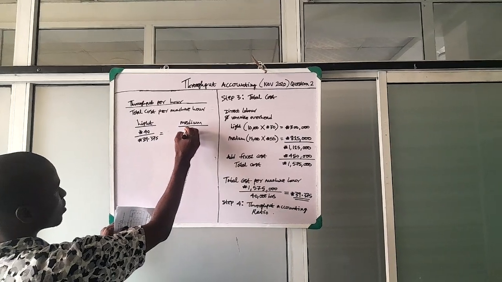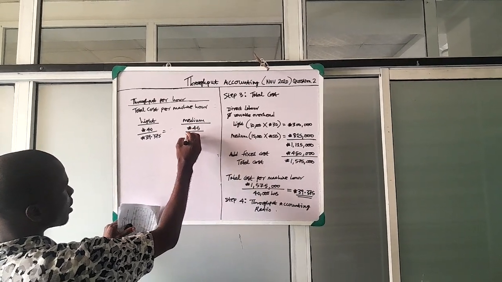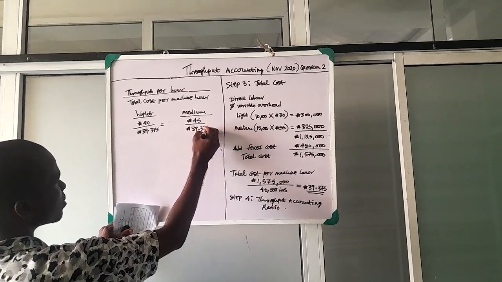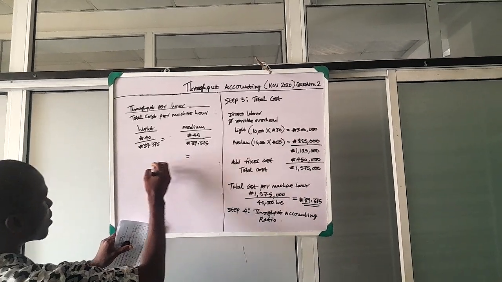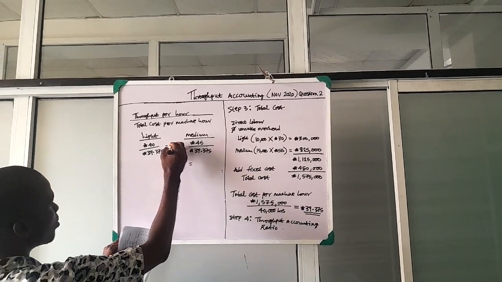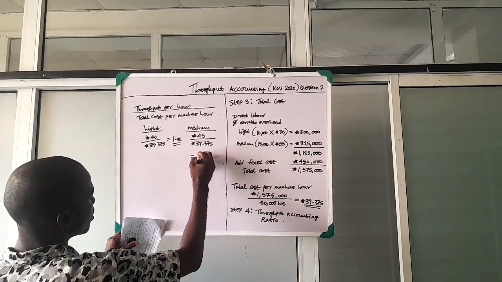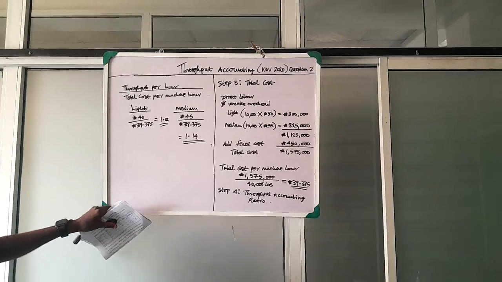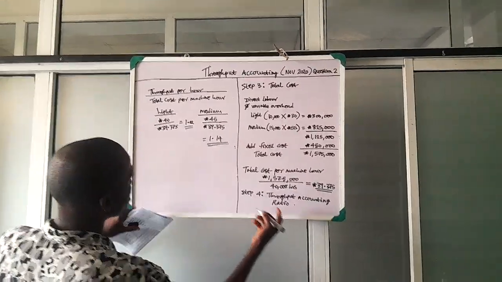For medium, we have 45 divided by 39.375. That will give us, for light, 1.02. For medium, 1.14. So we have computed the throughput accounting ratio, which is a requirement for C.